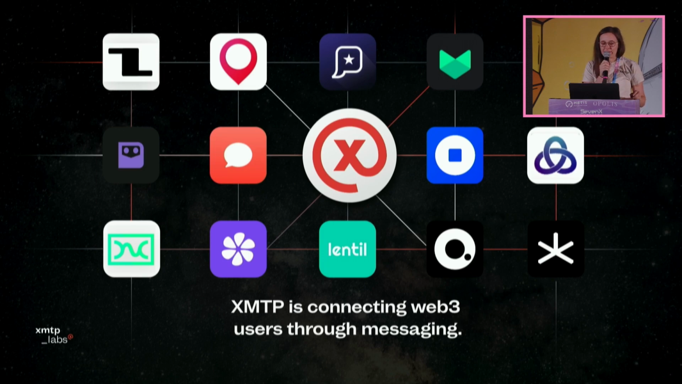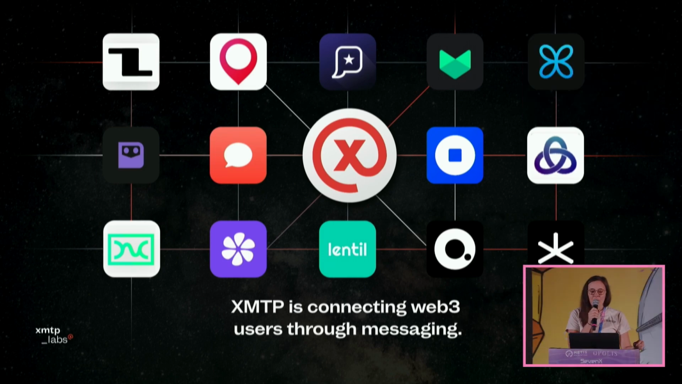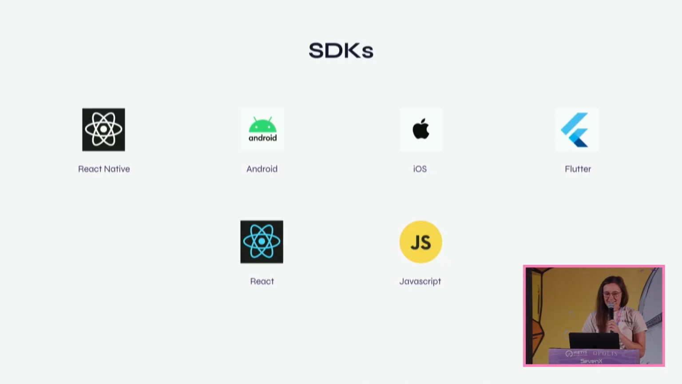XMTP is a protocol, not another messaging app. With Web 2, messaging is siloed inside each app. I can't send a WhatsApp message inside of Snapchat or a Twitter message inside of Facebook. You don't own your messaging. The apps do. We currently have 6 SDKs, allowing you to add private messaging into almost any app that you could imagine, and a Rust backend that runs the cryptography to help keep things performant.